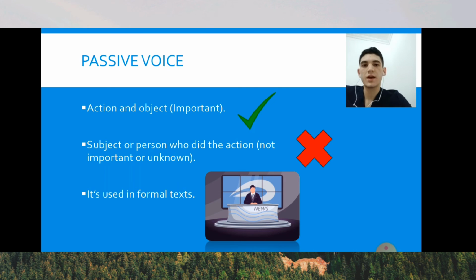It's important to say that the reporters who work in television, for example, or in the newspaper, usually use the passive voice to express or to write the news because they didn't know the person. It's common that they didn't know the person who did the action, and that's why they use the passive voice in the news. Okay, let's see examples.